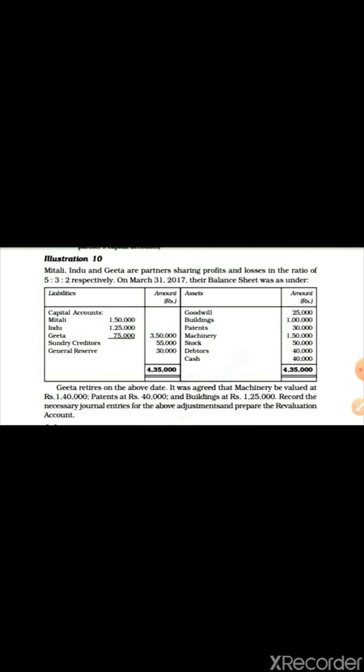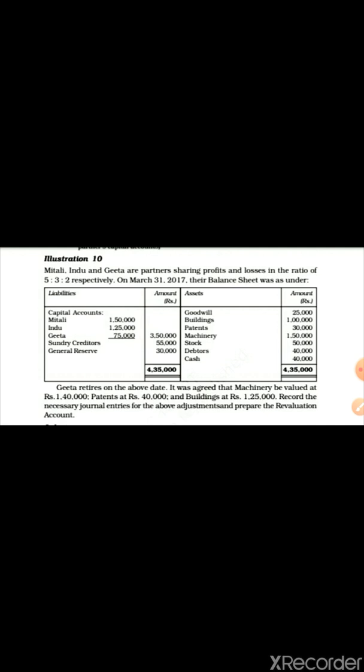Children, in the previous chapter I told you the format of the revaluation account, in which you write on the debit side increase in liability, decrease in asset, and unrecorded liability, and on the credit side decrease in liability, increase in asset, and unrecorded asset. So based on this format we have to solve this question. Here the revalued machinery, patent and building values are given.